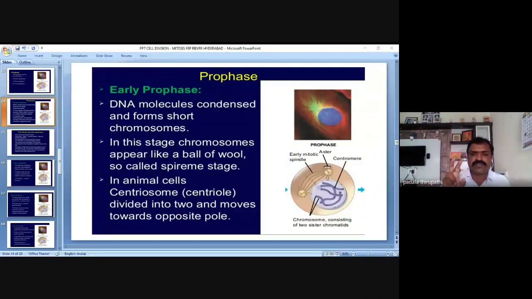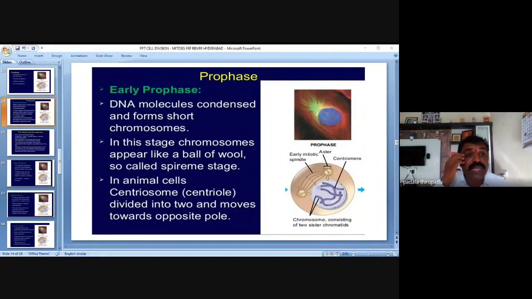This slide shows the centrosome, which possesses one pair of centrioles. The centrosome divides into two, and these two move towards opposite poles.